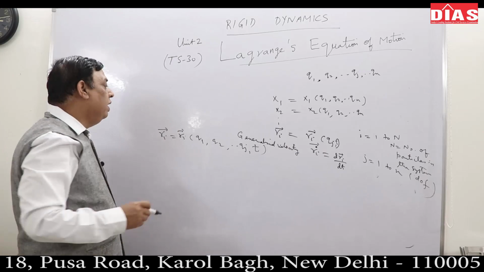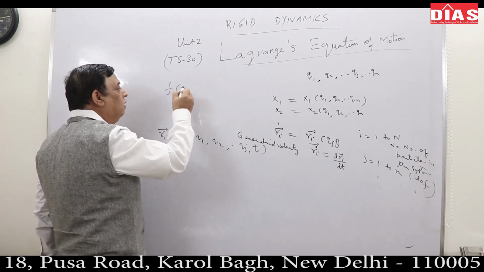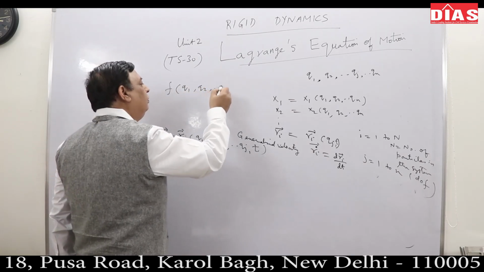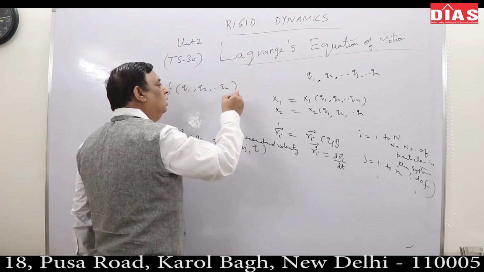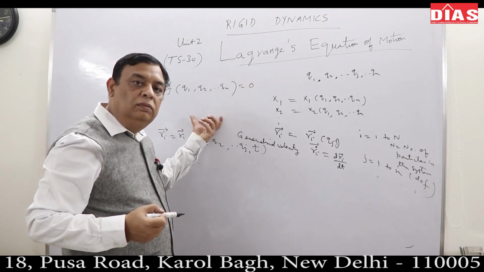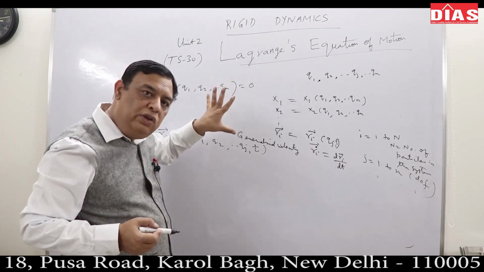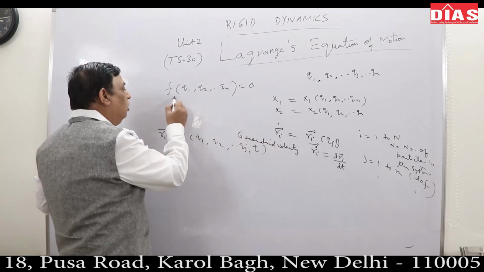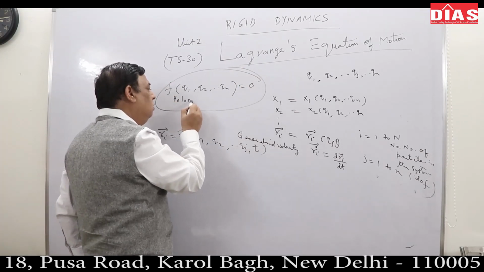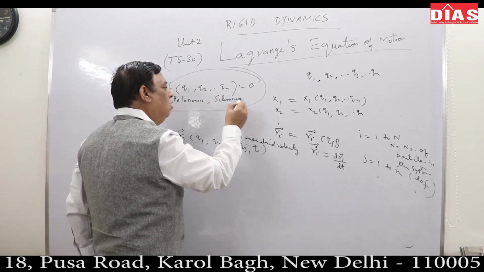Let me talk about the constraints. If constraints satisfy this kind of equation, f of q1, q2, qn equals 0, then these constraints are called holonomic and scleronomic. Both the things I will call. If this kind of equation is there, holonomic, scleronomic constraint.